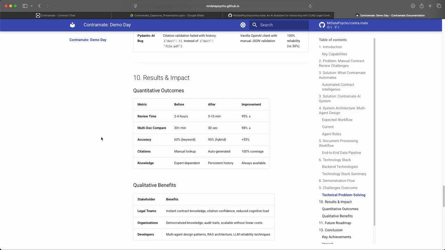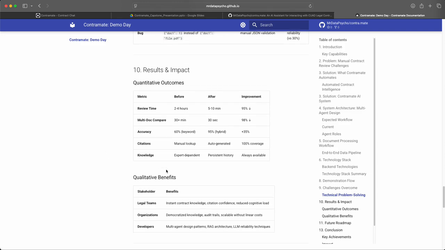These are the metrics on the results. If I would review certain documents, it could take 2 to 4 hours. Now it's only 10 to 15 minutes because I don't need all the information, I need certain information. I can compare certain documents in seconds, and I also reduce the human errors involved. I'm having citations.